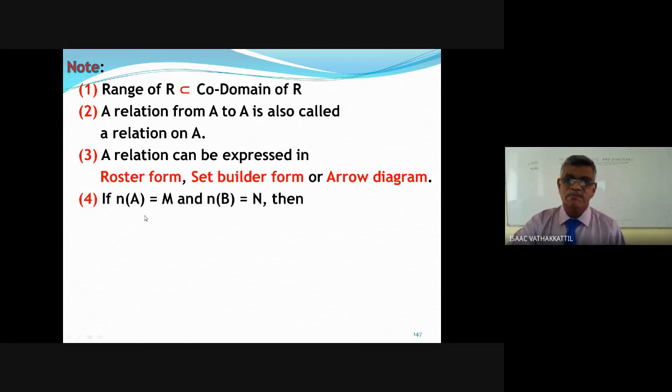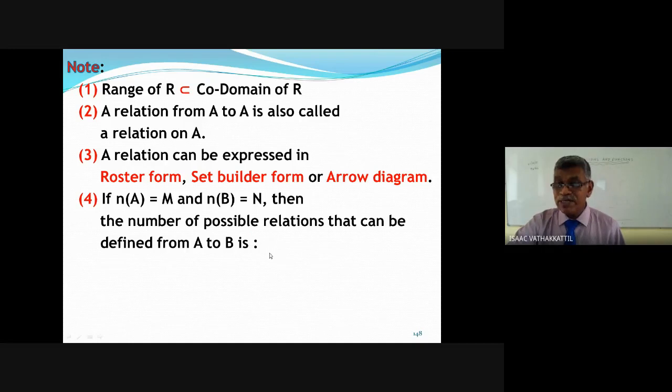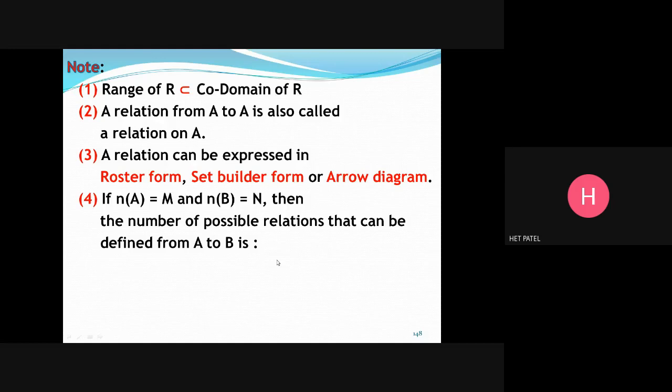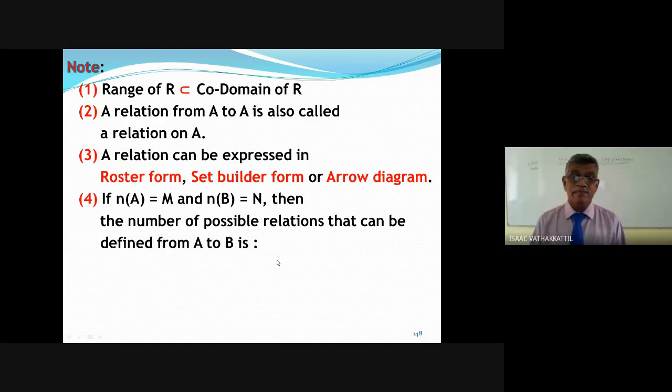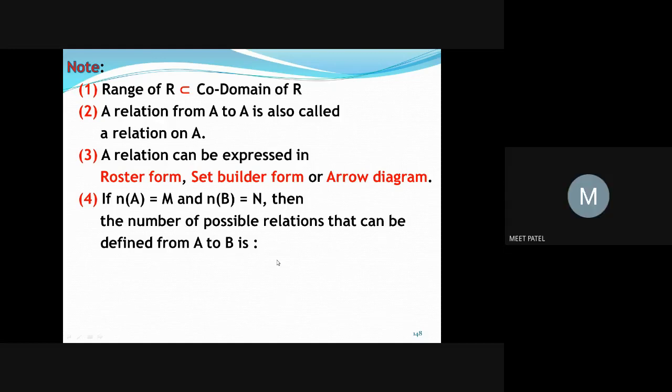Now, my question: suppose A has m elements, B has n elements. Can you tell me how many relations are possible from A to B? Let me not answer it. You answer me. How many relations are possible from A to B? Infinite, sir, because we don't know the exact number. No, m and n. M into n, M multiplied by n.